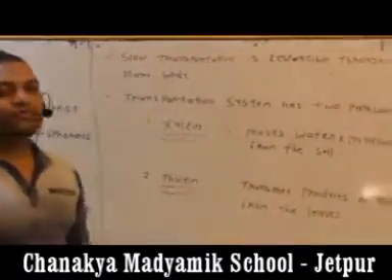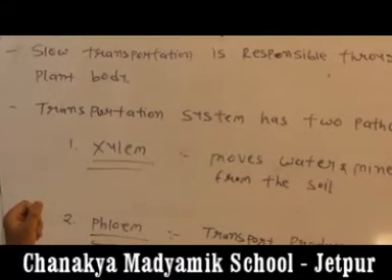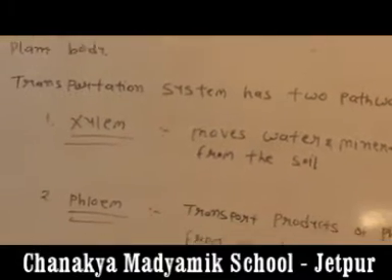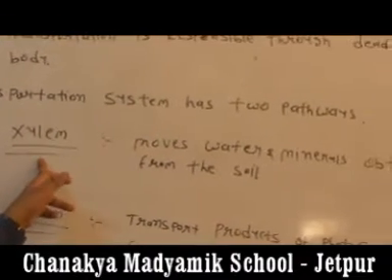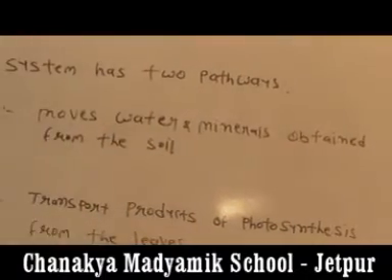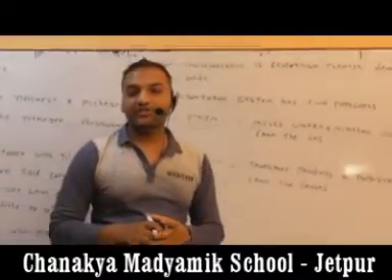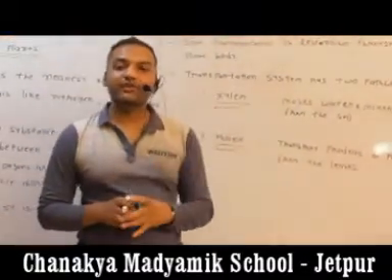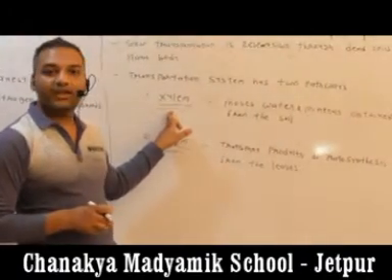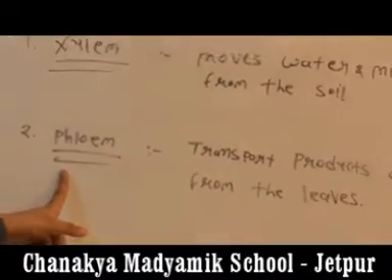The transportation system has two pathways. We have discussed in a previous lecture the meaning of xylem and phloem, but we are repeating again what is the actual meaning of xylem and phloem. The transportation has two parts. First is xylem. It is responsible for moving water and minerals obtained from the soil. We discussed earlier that soil has many sources like minerals, nitrogen, phosphorus, sulfur. So it sucks the water and minerals from the soil and passes them through all of the body parts. Second one is phloem.